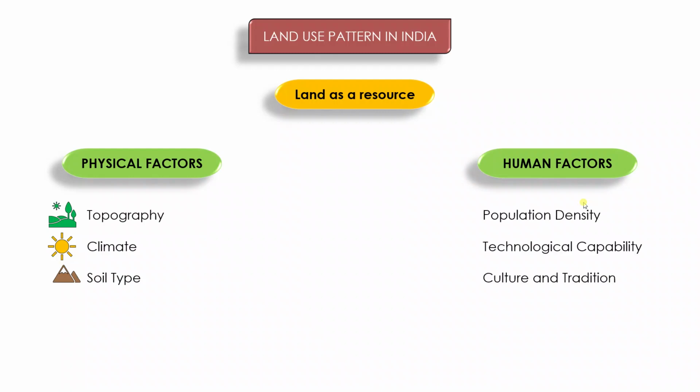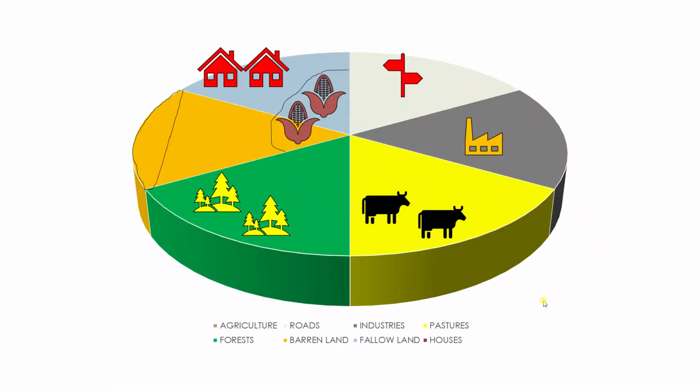Next is soil type. Now when we look at human factors, we have population density, we have technological capability, and third is culture and tradition. So all these things affect how to use the land. Okay, and it gives us a land use pattern.